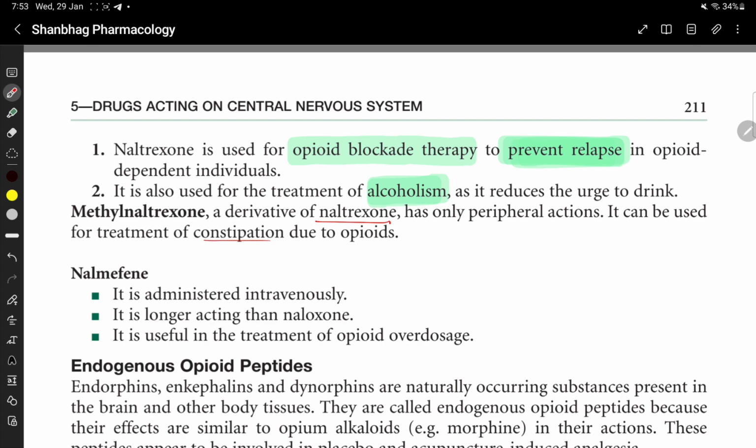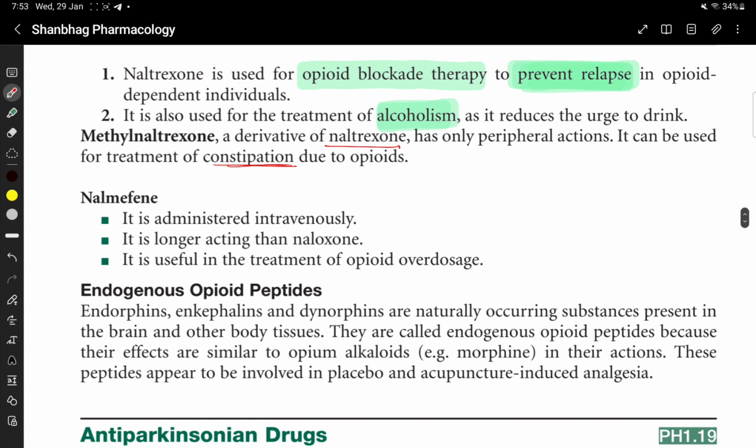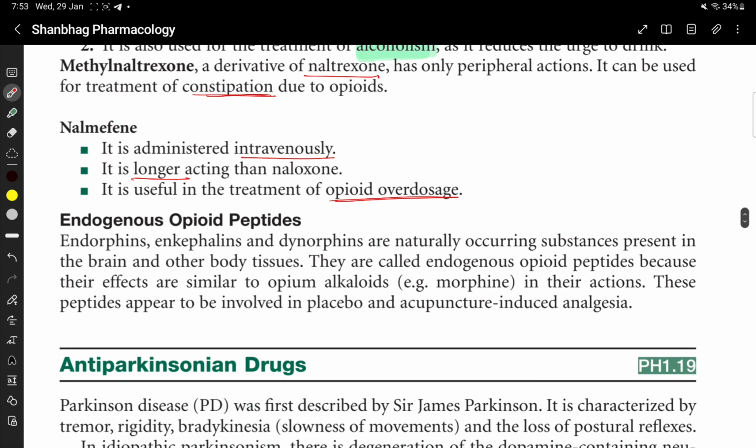It can be used for the treatment of constipation due to opioids. Methyl naltrexone is used for the treatment of constipation due to opioids. Nalmefene. It is administered intravenously. Nalmefene intravenous administration is longer acting than naloxone. Useful in the treatment of opioid overdose. Given intravenously, longer than naloxone, and useful in the treatment of opioid overdose.